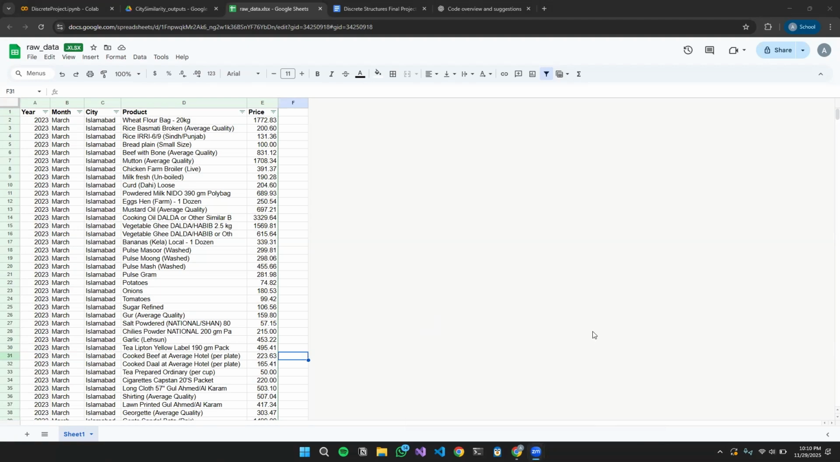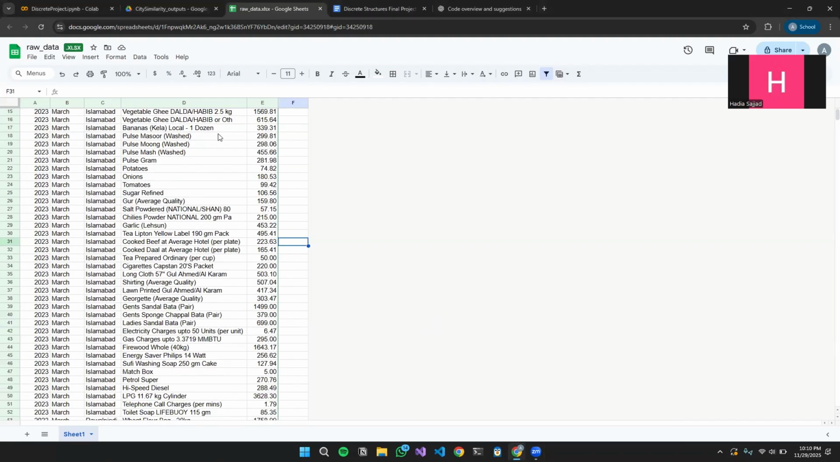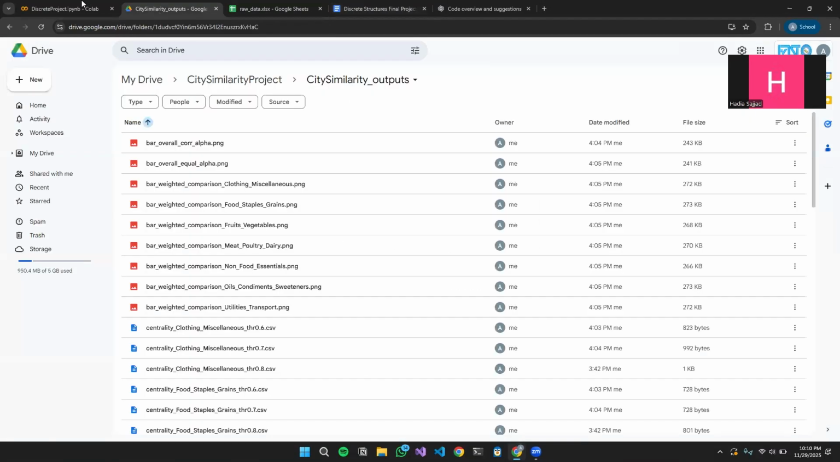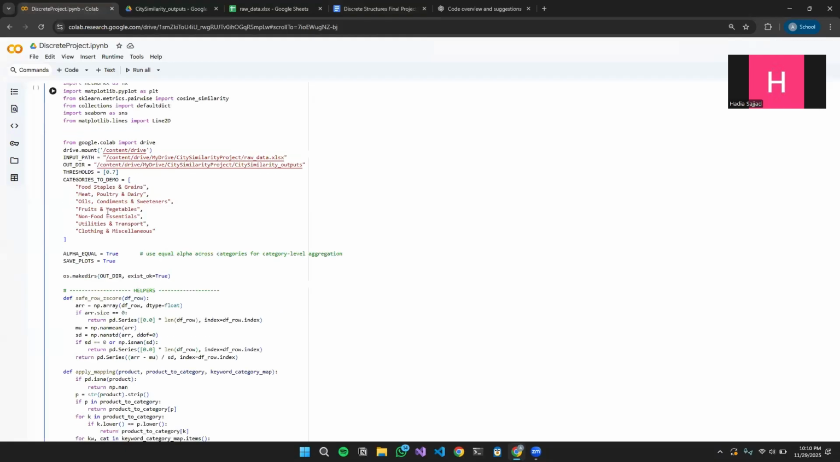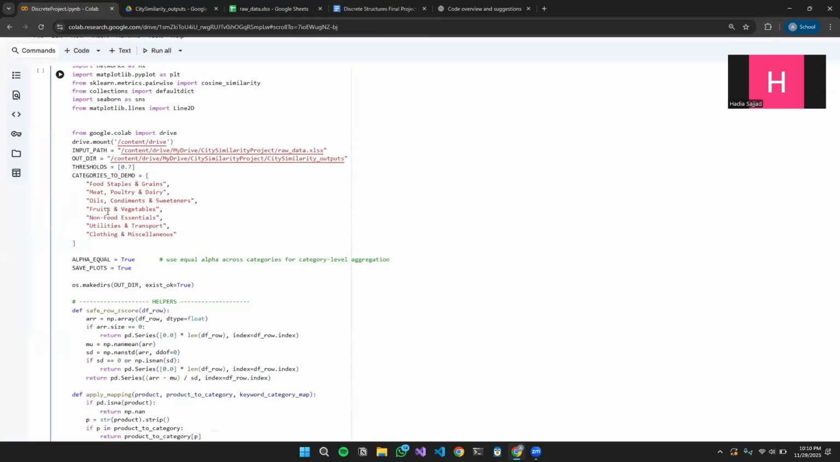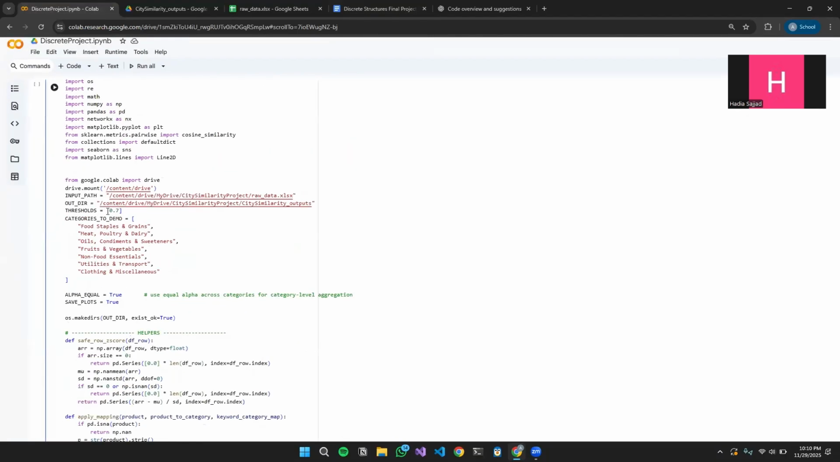So this is our project on temporal and category-based price similarity network analysis using Pakistan's CPI data. In this project, we explored how cities in Pakistan are economically connected based on their prices. We analyzed seven major CPI categories over 2 years, where we used cosine similarity, network analysis, and multi-criteria weighting to compare the cities and understand their relationships.